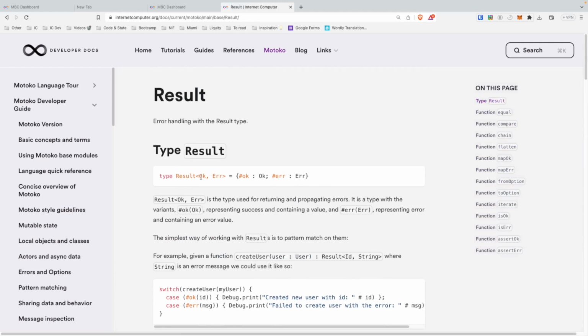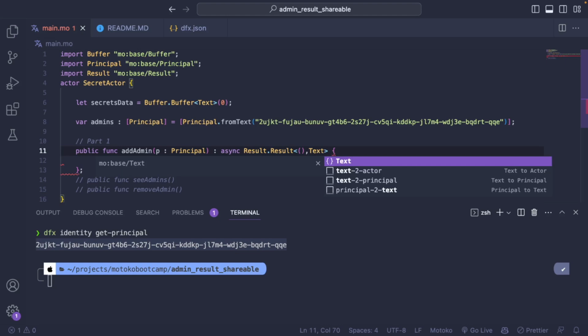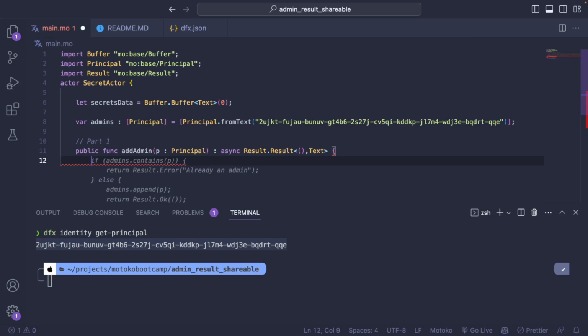And the type Result is defined with two other types. So we have to give a type to the ok and a type to the error. And what I mean by this is that you put the type corresponding to the ok here and the type corresponding to the error here. Usually a good practice is to have the unit type for ok and a text message for the error, so you can get a bit more information on what kind of error you have.